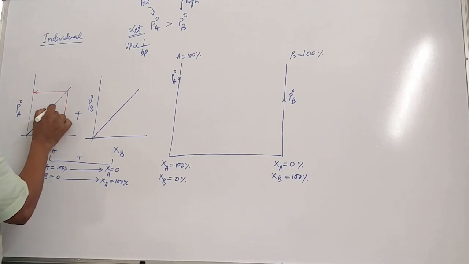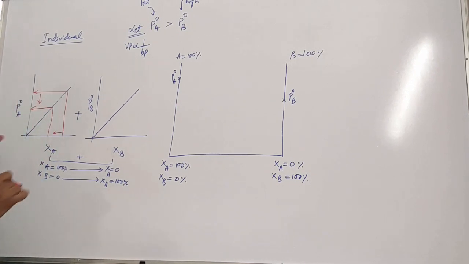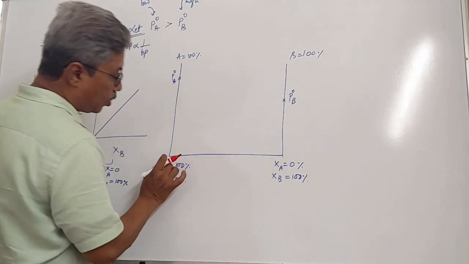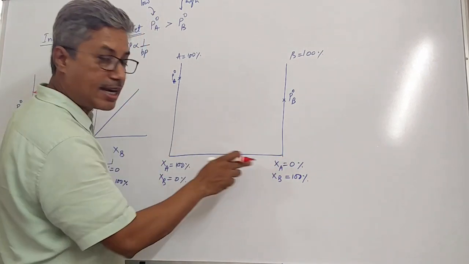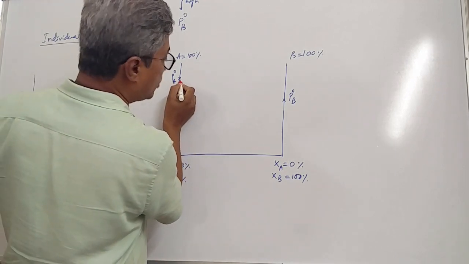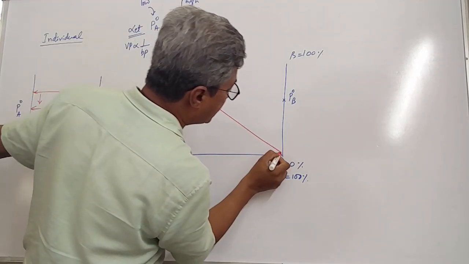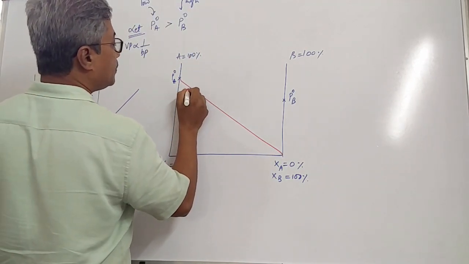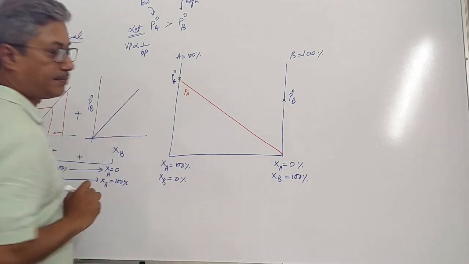What is happening? Decreasing, isn't it? Like that, from this end to this end, mole fraction of A is decreasing and it is becoming 0 here. It means that its vapor pressure is also decreasing. It is like this. But this corresponds to the vapor pressure of only A.